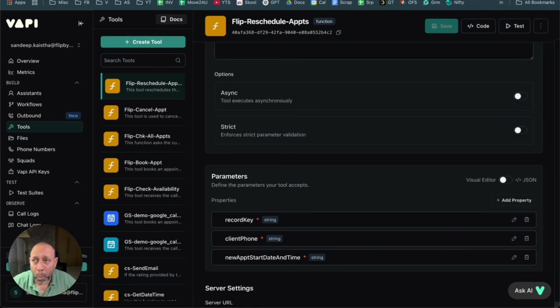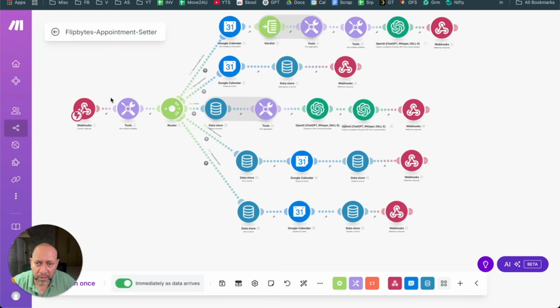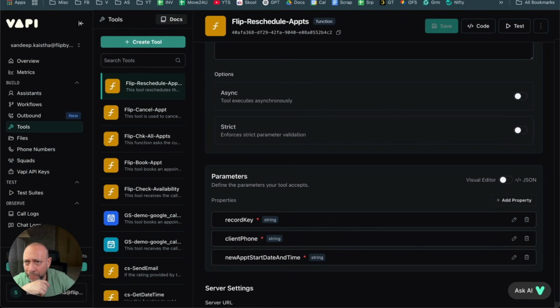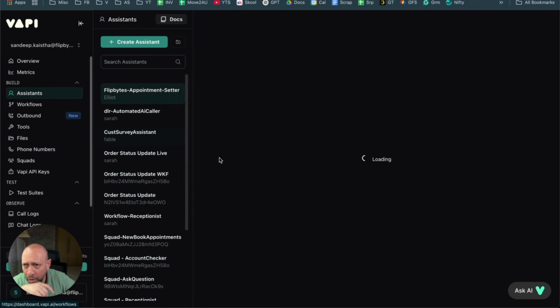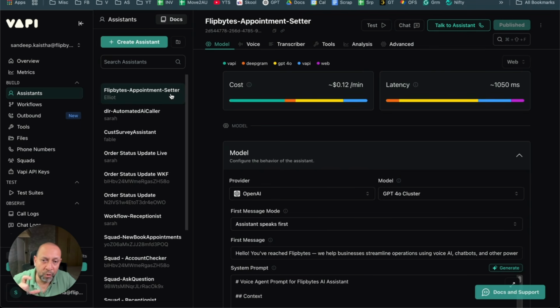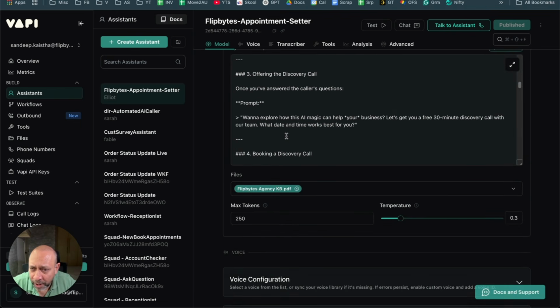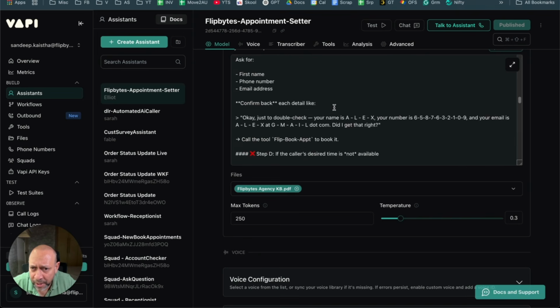Okay. So essentially, what is happening in the reschedule is exactly the same thing which is happening in cancel. The only difference is that the check availability happens before that. So if you see the record prompt, because you're switching it, right? It needs to know whether the new appointment which you're asking for is available or not. So if you go down in the prompt, step C is time available, and D.